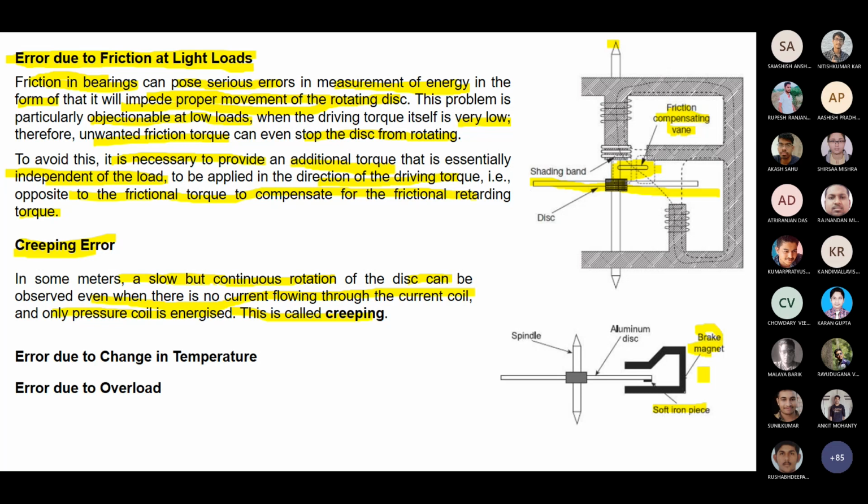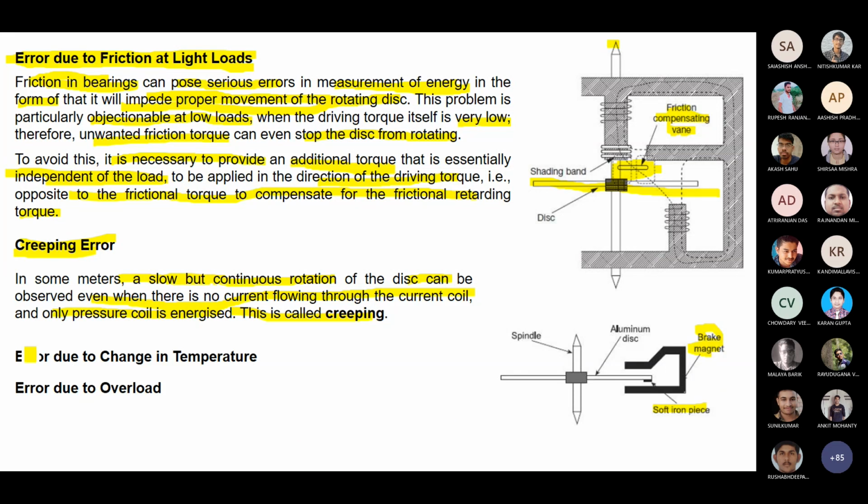If the torque is beyond the threshold value, there will be no problem. Automatically it will be rotating. If it is not up to the mark of that threshold value, it will not rotate. That you have to fix. That's why it is called calibration. So you have to calibrate your system against a standardized material or standardized meter. That's why it is required. I hope you are able to understand.